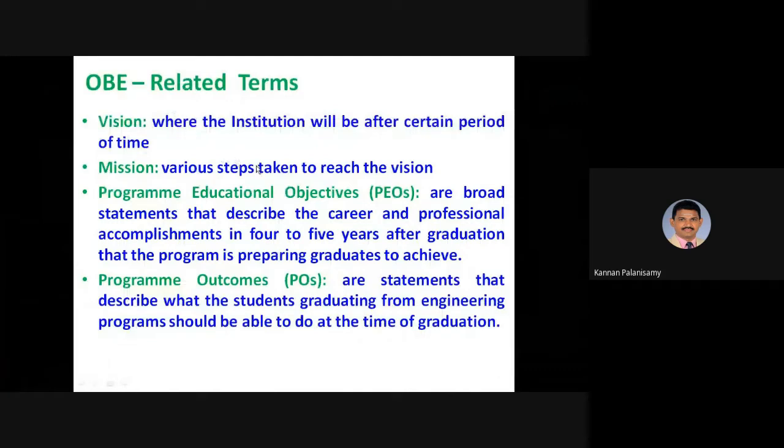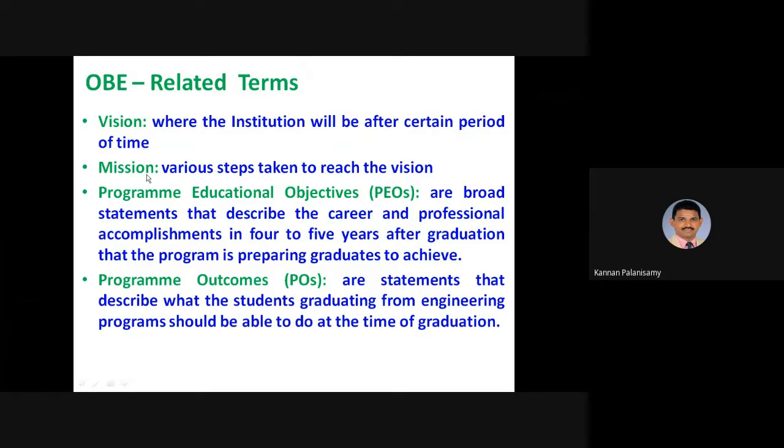Vision is a statement of the long-term plan of the institution. It may be for 10, 15 or 20 years. After reaching the goals or targets set by the institution, they can revise the vision after 10 or 20 years or a certain period.